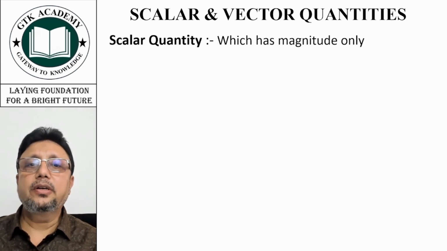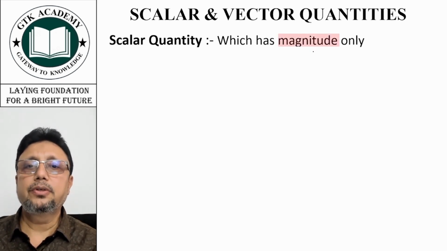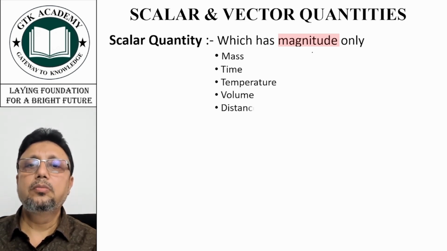Now, what is a scalar quantity? Scalar quantity is that quantity which has only magnitude. And what are the examples of that? Mass, time, temperature, volume, distance, speed. Why speed?